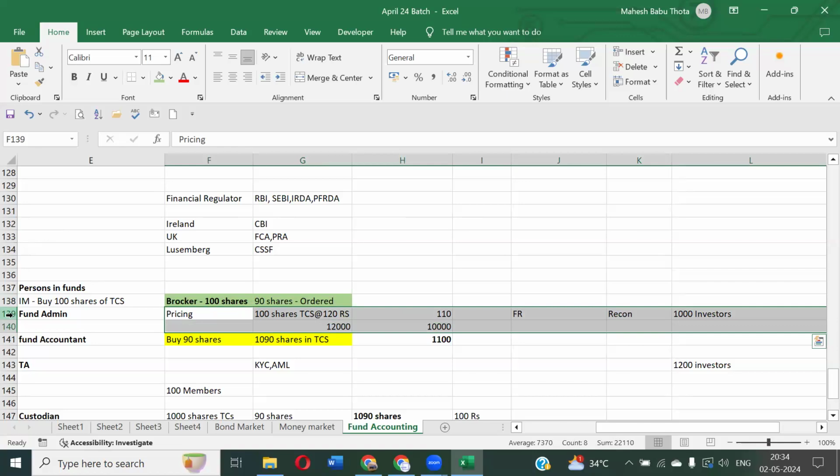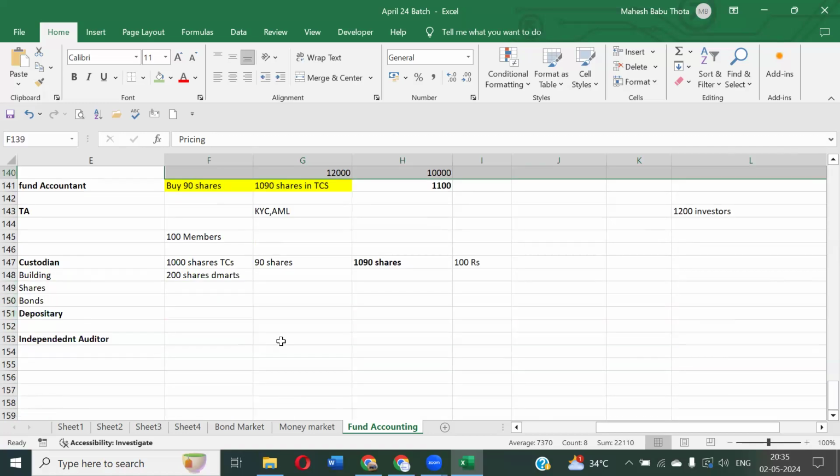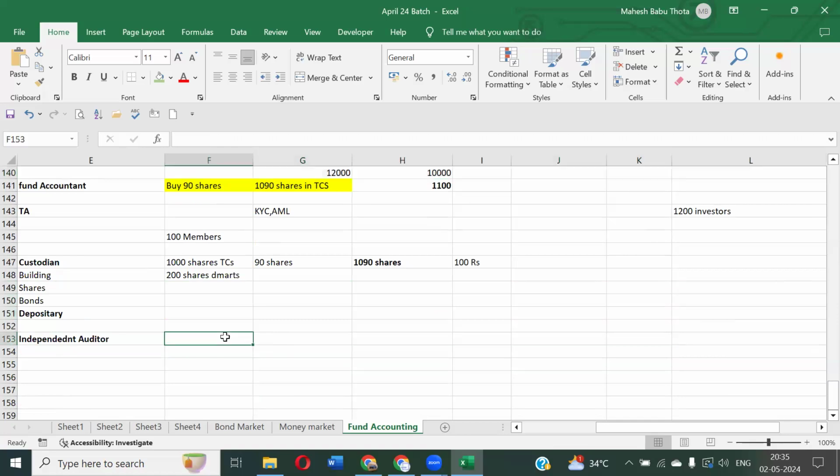How to trust these fund houses, whether they're providing correct information or not? What they will do is, let's get them audited by independent auditors. We will appoint one independent auditor. The independent auditor will come and check your financial statements. They will give a report, an audit report. Based on the audit report, we can rely on the financial information, whether the fund is performing well or not, whether the financial information provided by the fund is correct or not. We can rely on that. For that reason, we will appoint independent auditors, not directors.